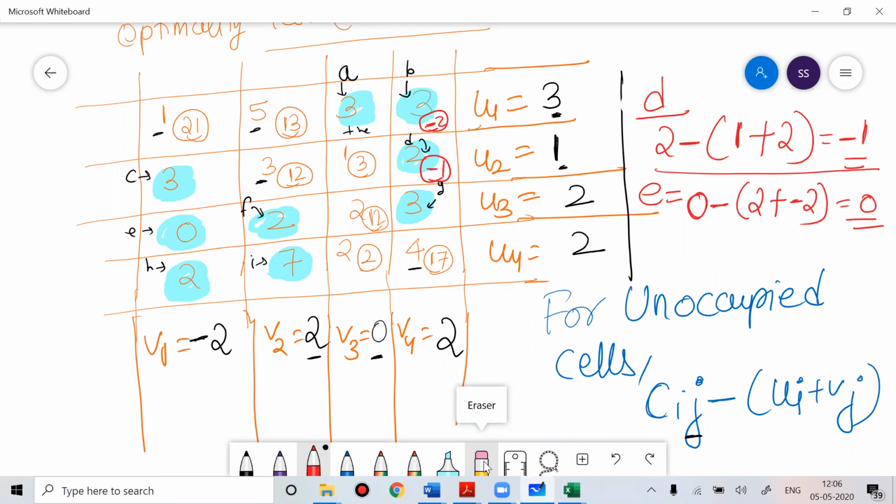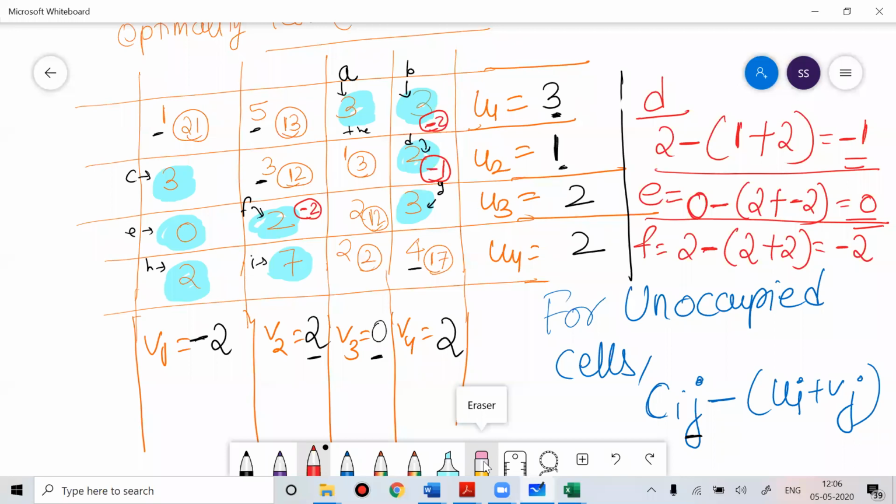And similarly, we'll check for F. For F, the cost is 2. 2 minus the U value, which is 2, and the V value is 2 plus 2. So this is minus 2. The F value you're getting is minus 2. So now you can see you got three negative values: B is negative, D is negative, and F is negative. Clear? Anyone have any doubt?